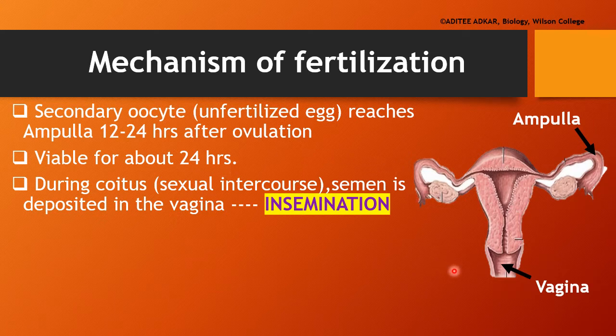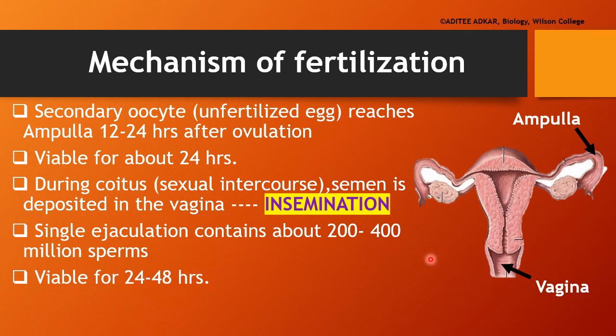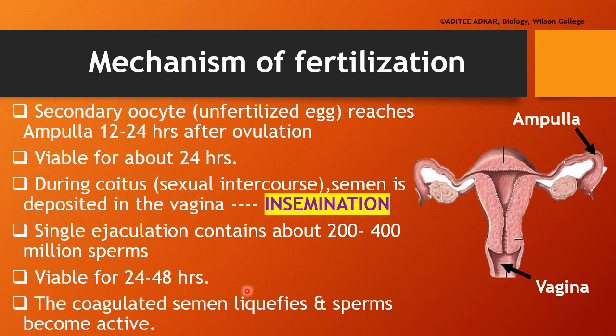When sexual intercourse takes place, the male deposits semen in the vagina of the female. This process is known as insemination. A single ejaculate of semen contains about 200 to 400 million sperms. The sperms are viable, that is, capable of fertilization for about 24 to 48 hours. The coagulated semen which is deposited in the vagina liquefies and the sperms become active and they start moving through the female reproductive system to reach the secondary oocyte in the ampulla.